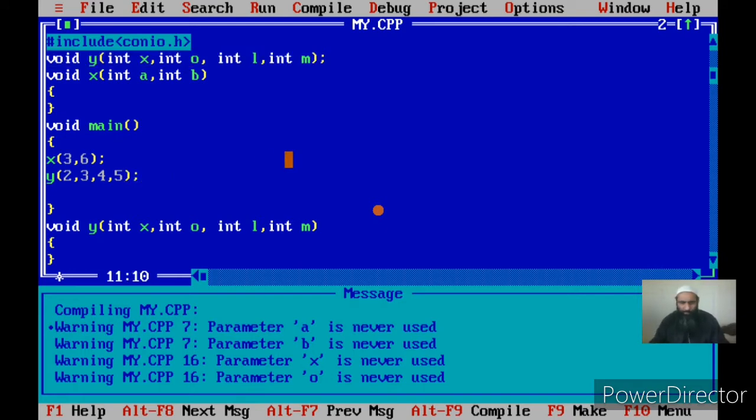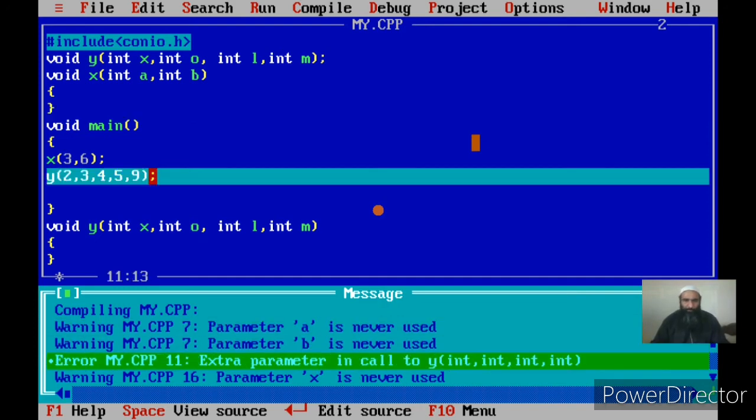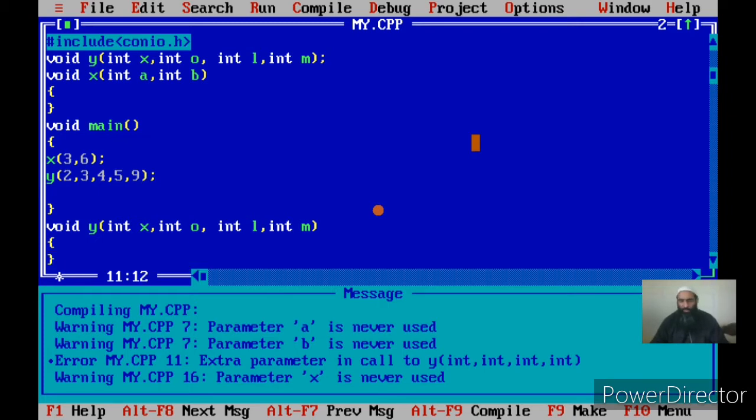Now one more thing we are going to see: if I pass one more actual parameter. In the first line of the function, the function declarator, for y I am specifying how many formal parameters? Four, and now in a call to y I am passing five actual arguments. If I compile, there will be an error. What is the error? There is an extra parameter in call to y. We cannot have more actual parameters than formal parameters.